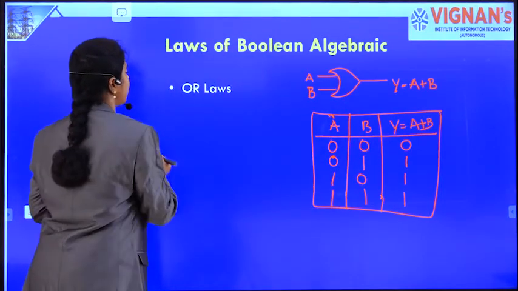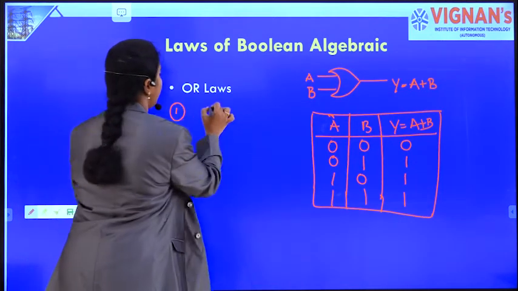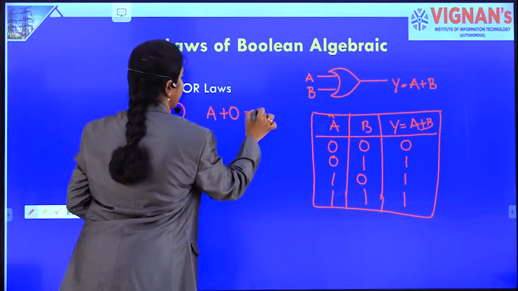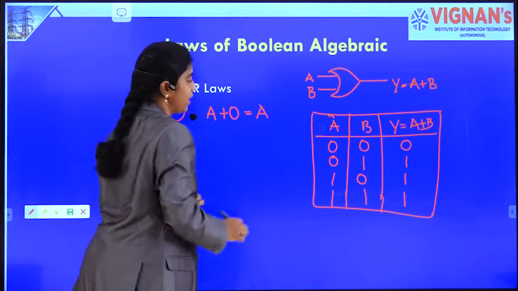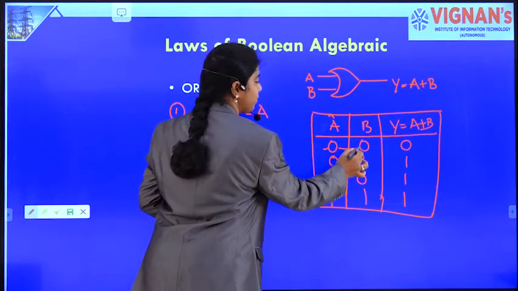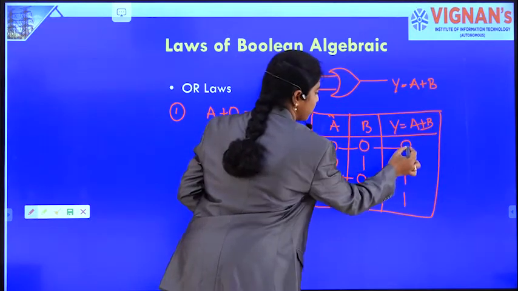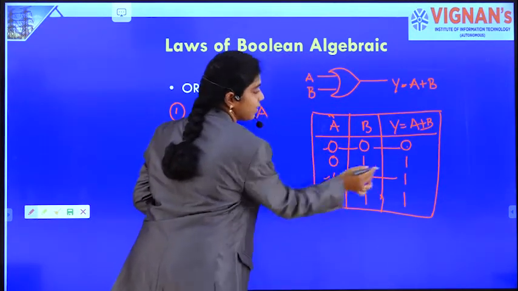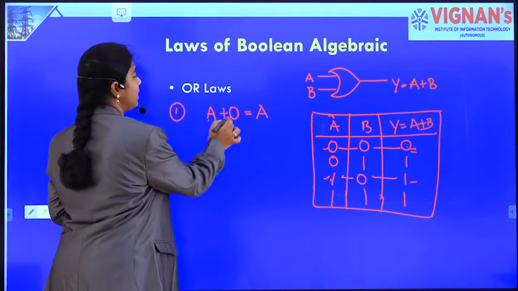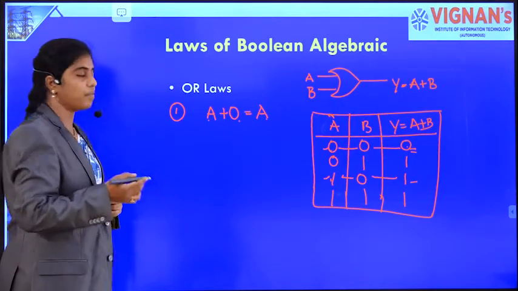Now coming to the laws of the OR gate, first law, A ORed with 0 is A. See, A is either 0 or 1. When it is ORed with 0, what does it come to? As A, because it is 0 and 1. So it is nothing but A itself. So when A is ORed with 0, we get the result as A.